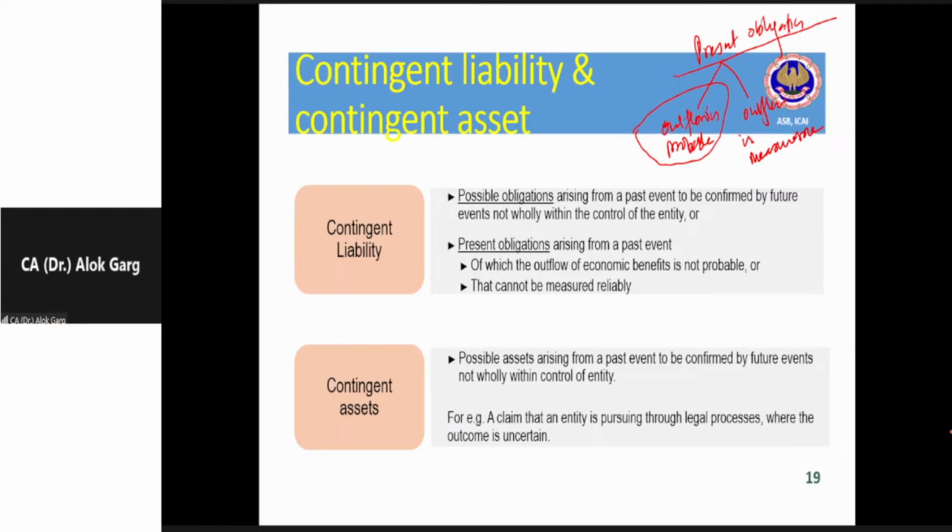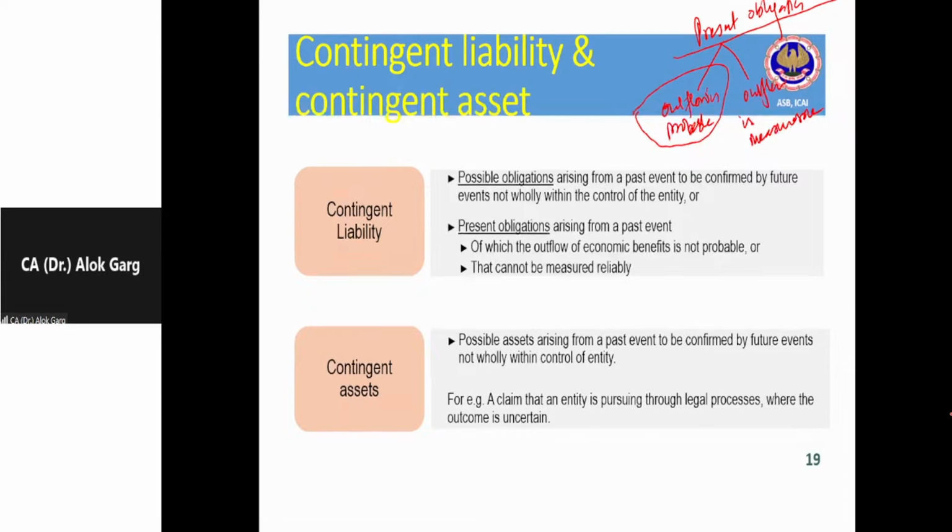Sir, if outflow is not measurable, then how will you show the contingent liability? Friends, in that case, quantitative disclosure will not be there, but qualitative disclosure will be there, where the company will disclose that there is a case going on, the present obligation is there, outflow is probable, but due to these XYZ circumstances, we are not able to measure the outcome of the case, right? We are not able to measure the outflow which will happen in future, and hence we are disclosing this as a contingent liability. Is it clear to all of you guys?